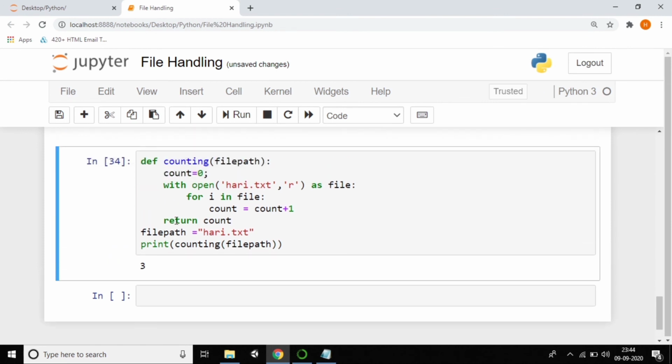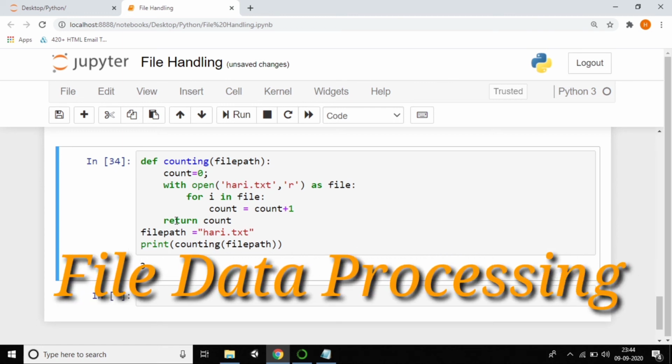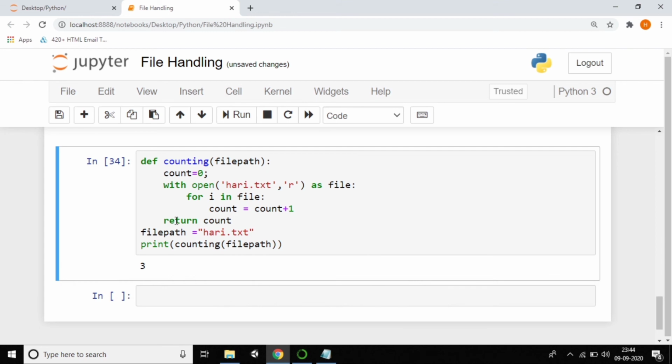So this is called file data processing. That means if you want to know how many lines, how many words, how many letters or characters, and how many spaces you have, this is all about file data processing. I hope you all understand about file data processing.